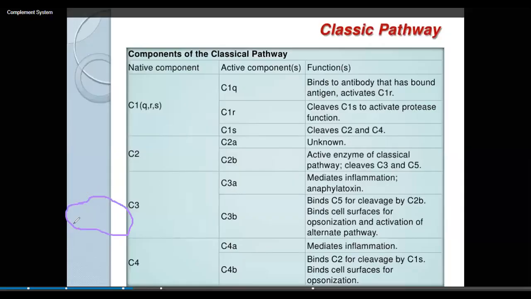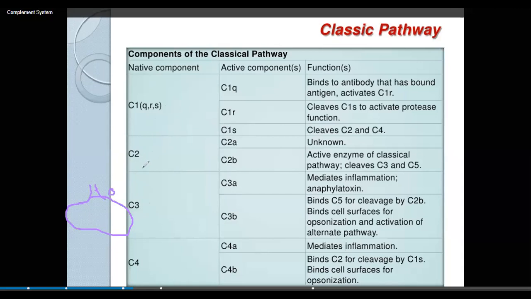Suppose this is the bacterial cell membrane. On the cell membrane, there are some antibodies bound on the surface of this pathogen, and here C1 will bind.